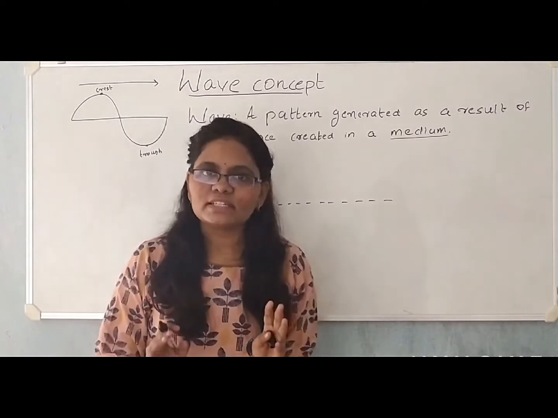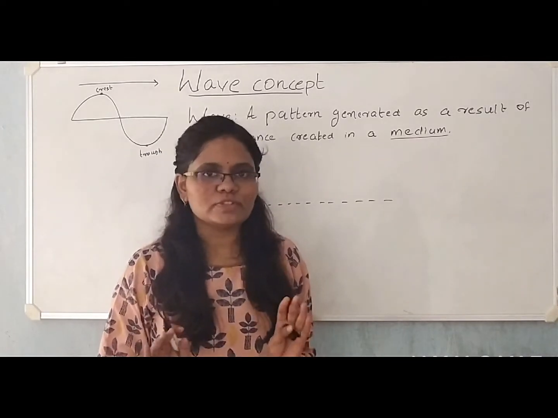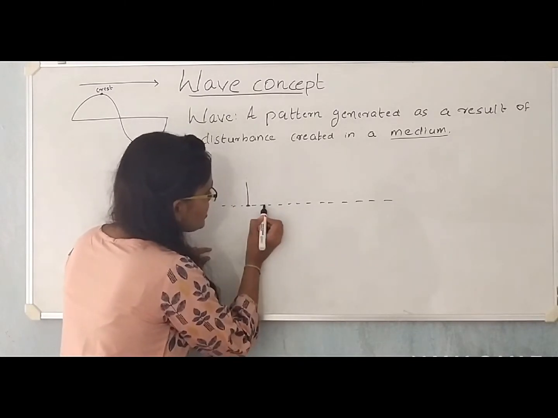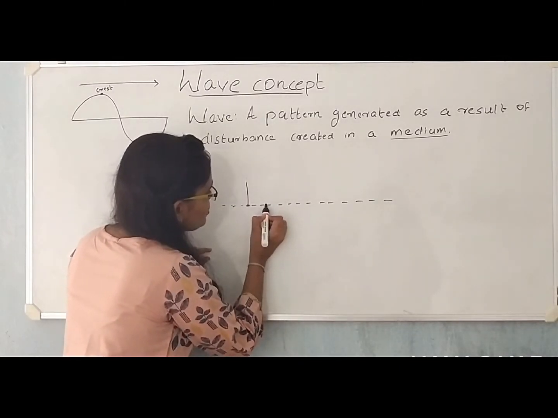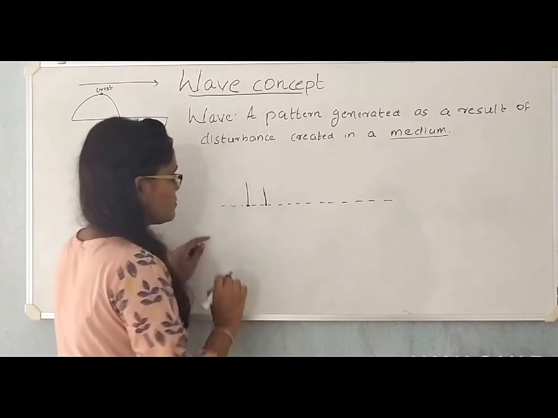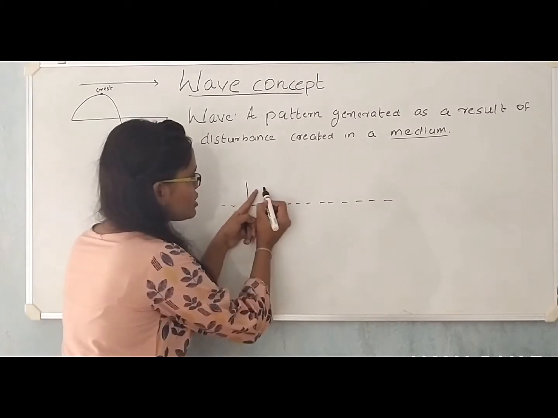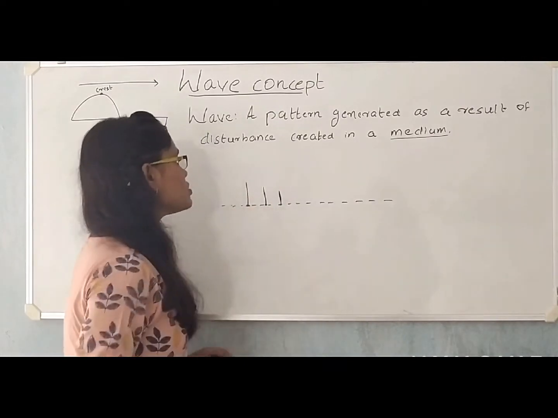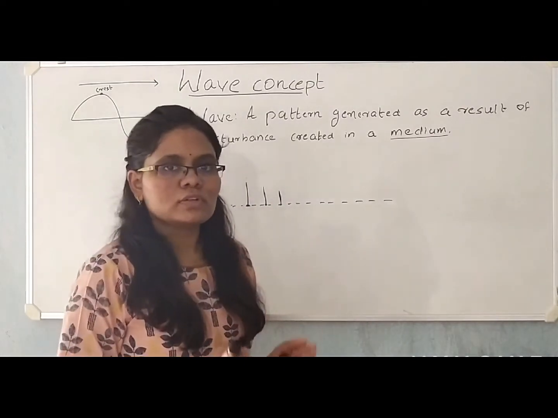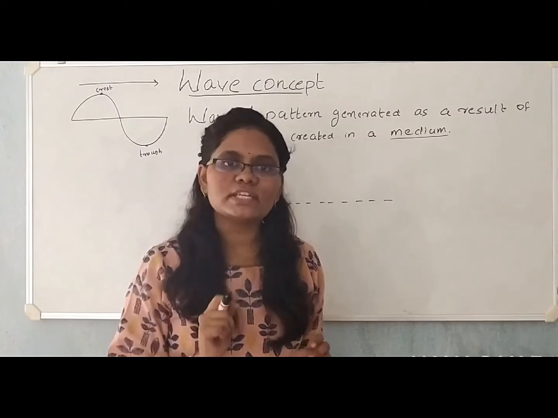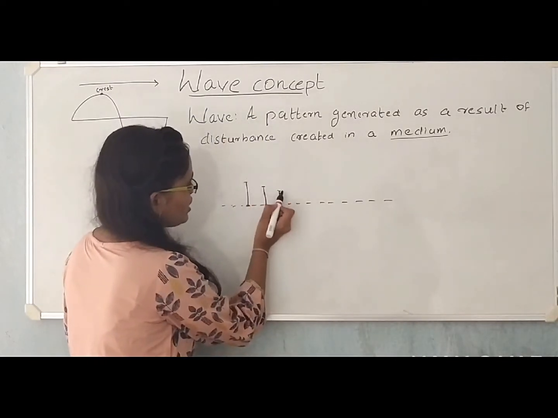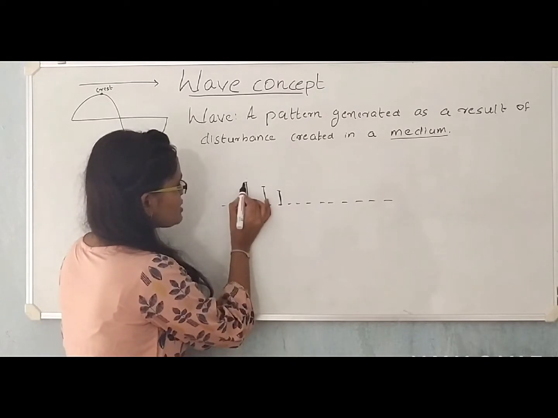But we know that there exist intermolecular forces of attraction between water molecules. So, when this water molecule goes up, it also drags the water molecule which is adjacent to it. Then this molecule also goes up, and in turn drags the other molecule adjacent to it. So this way, all the molecules on the surface of the water keep oscillating up and down about their mean position.